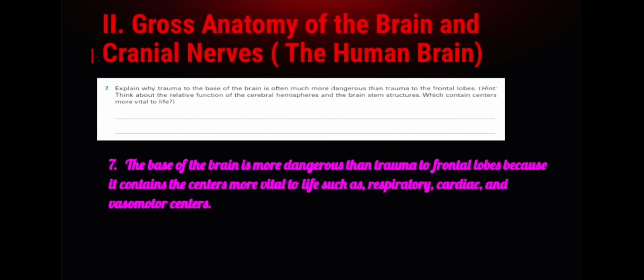Good day everyone, I am Johara Gerel Gaman and I am going to discuss our answers from meninges of the brain to the spinal cords and spinal nerves. But first, I will explain why trauma to the base of the brain is often much more dangerous than trauma to the frontal lobes. Our answer is, the base of the brain is more dangerous than trauma to frontal lobes because it contains the centers more vital to life such as respiratory, cardiac, and vasomotor centers.